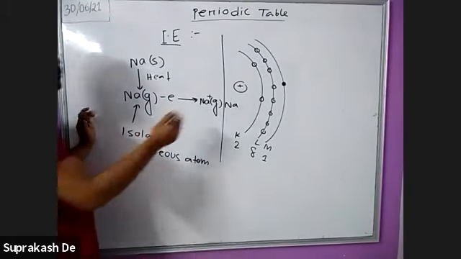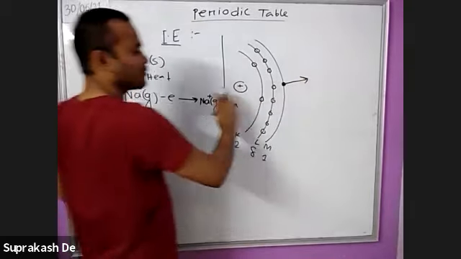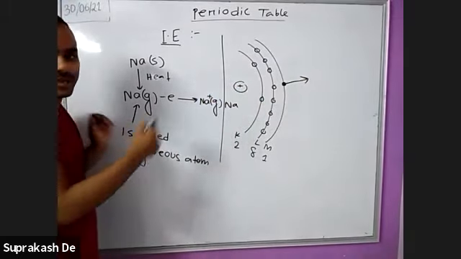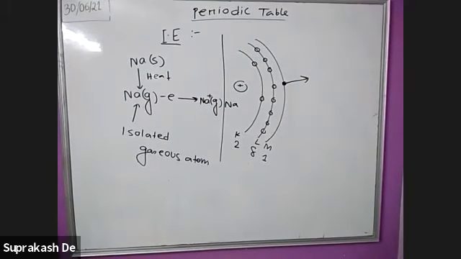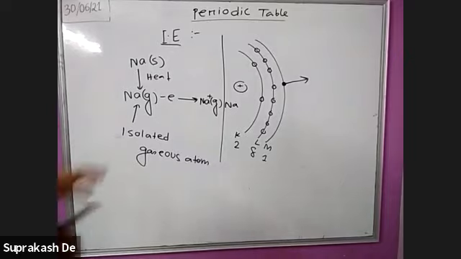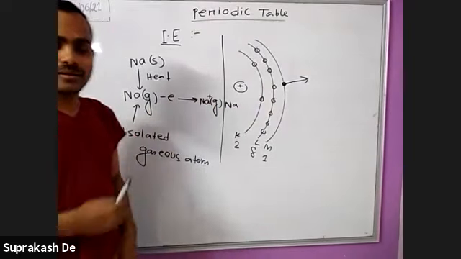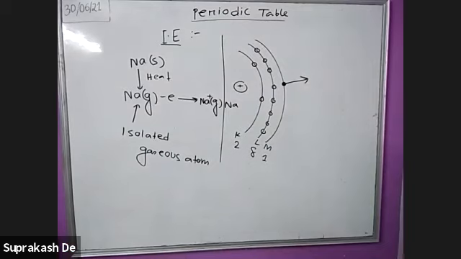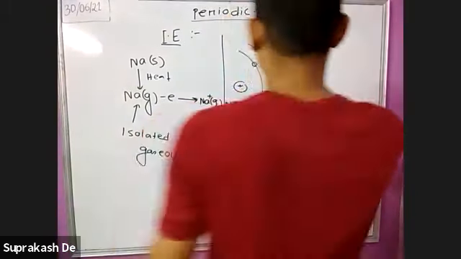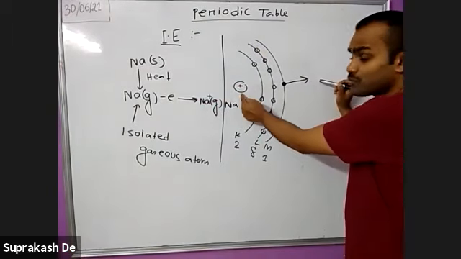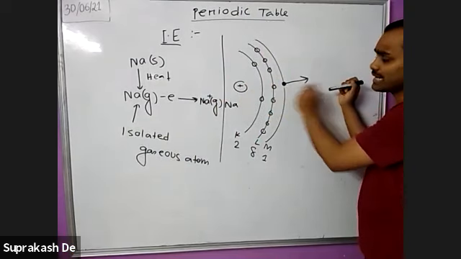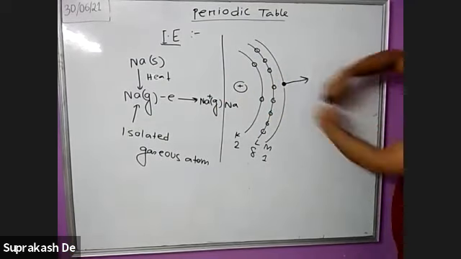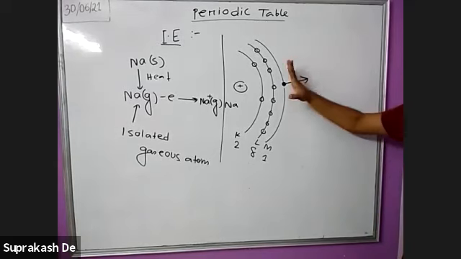So now if you want to release the electron from the force of attraction of the nucleus, then you require some energy. If you want to release the electron from the outermost shell of an atom, it requires some energy, because this electron is attached to the nucleus, there is a force of attraction between the nucleus and the electron. If you want to remove the electron, you have to put in some energy.